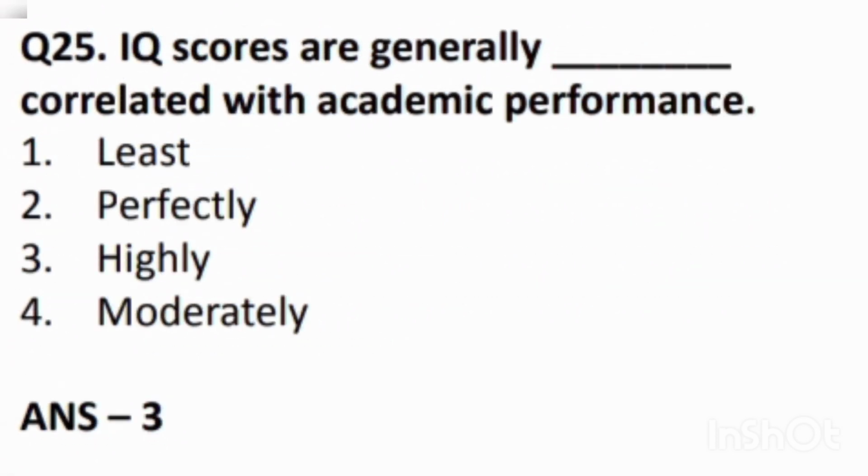Next question now. IQ scores are generally correlated with academic performance. First least, second perfectly, third highly, fourth moderately. Answer is third, which is highly.